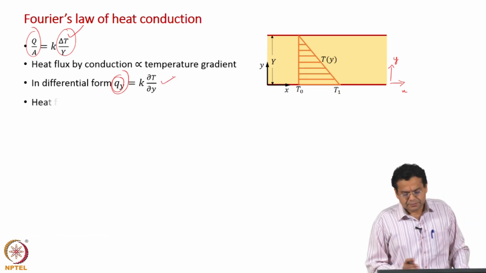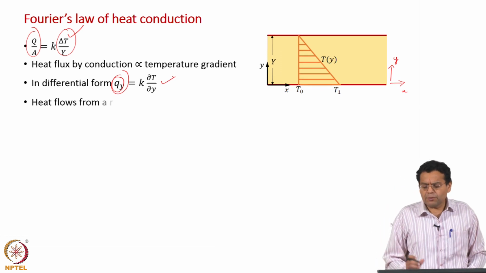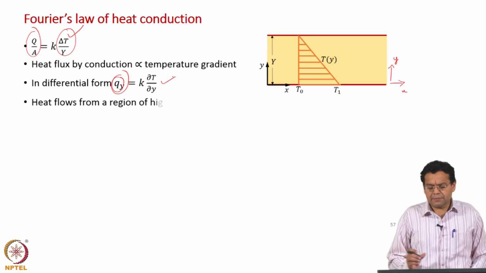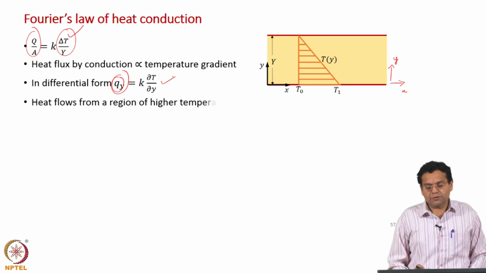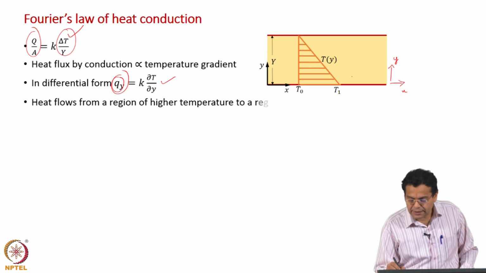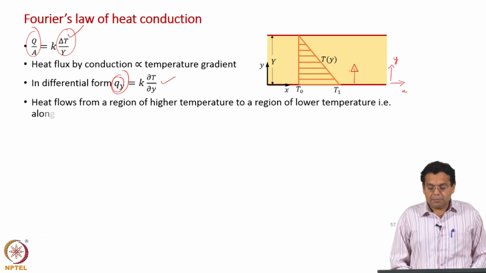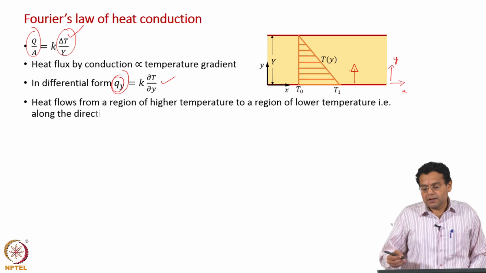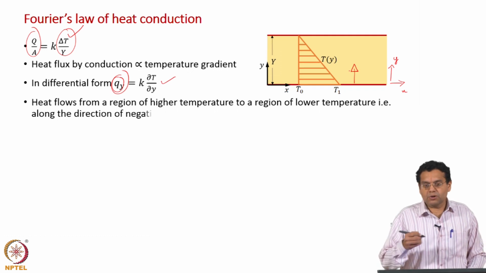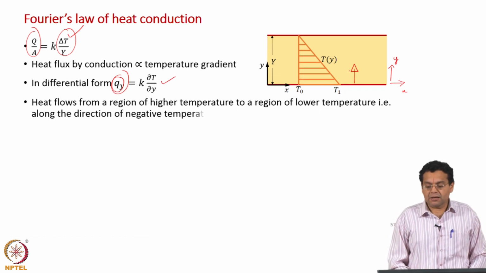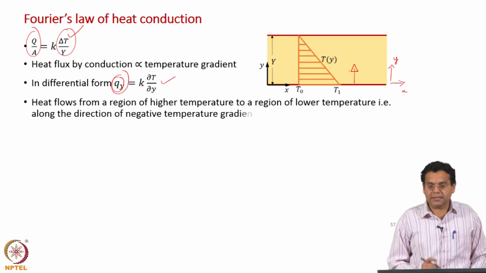Now, we know that heat flows from a region of higher temperature to a region of lower temperature. So, in this case the direction of heat flow is along the positive y axis, but we know that it is from a higher temperature to a lower temperature, which means it is along the direction of negative temperature gradient.